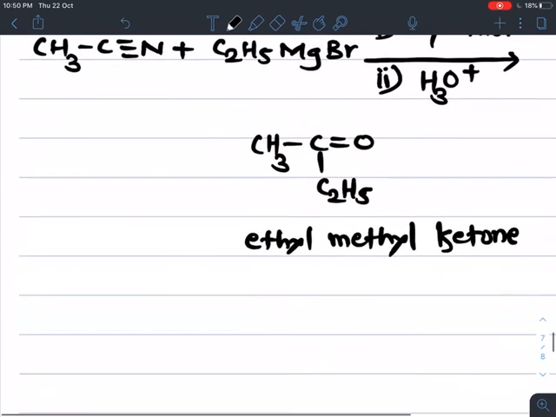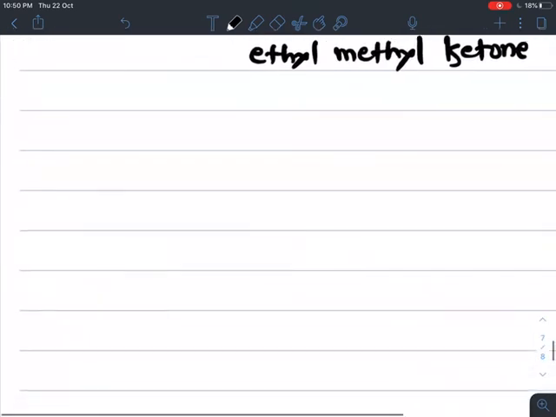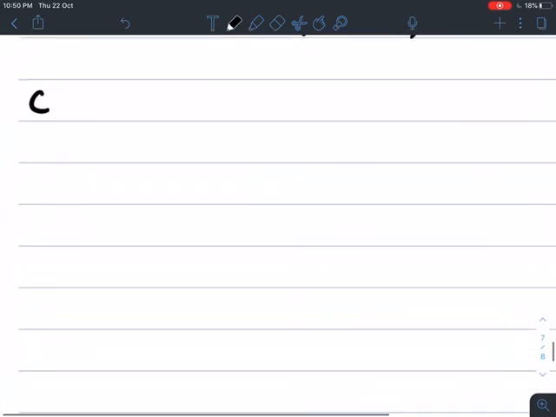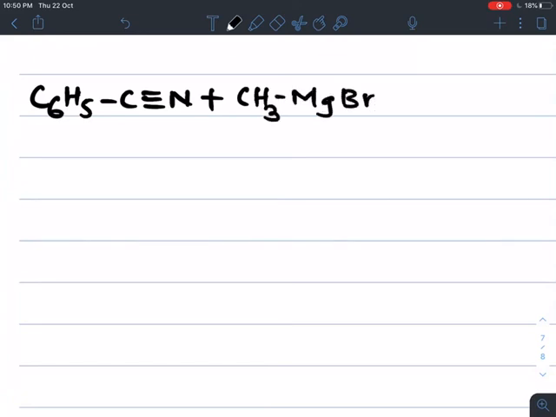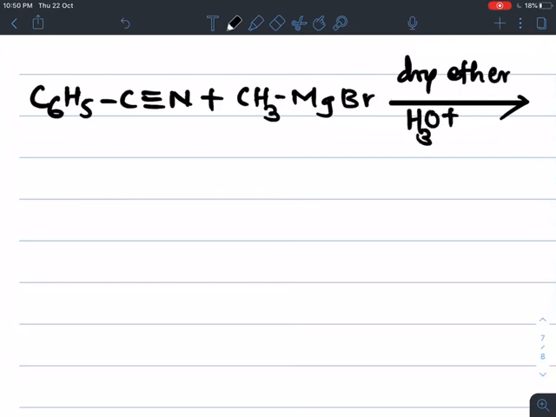If we take one more example, C6H5CN, benzonitrile, undergoes reaction with CH3MgBr, methyl magnesium bromide, and on the arrow dry ether as a catalyst along with acid hydrolysis, then we get the corresponding C6H5COCH3.